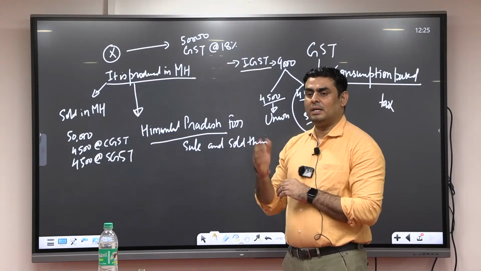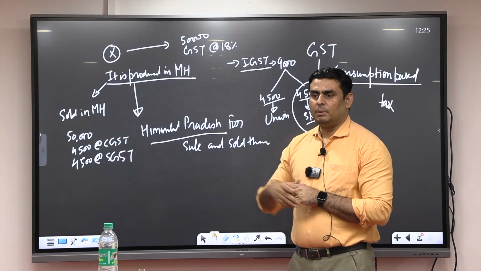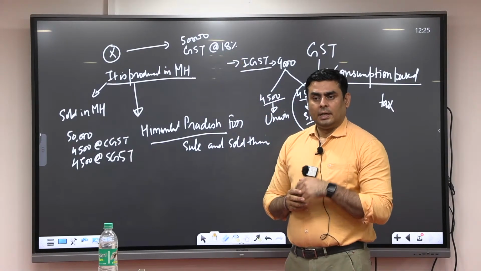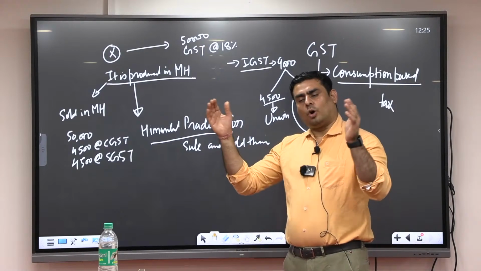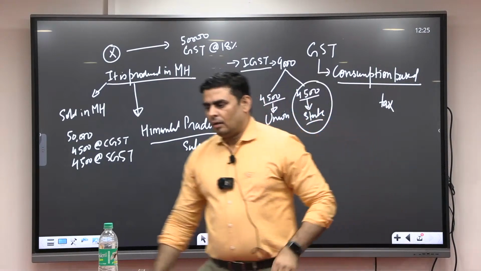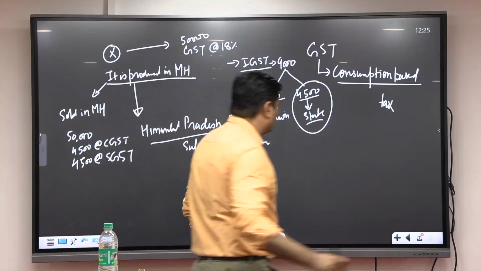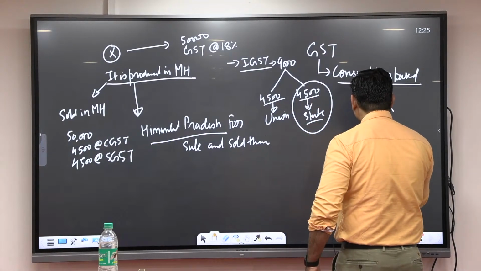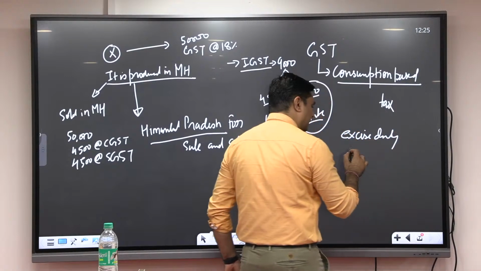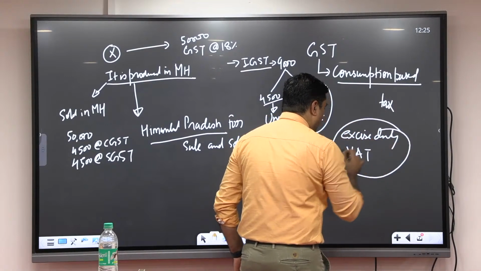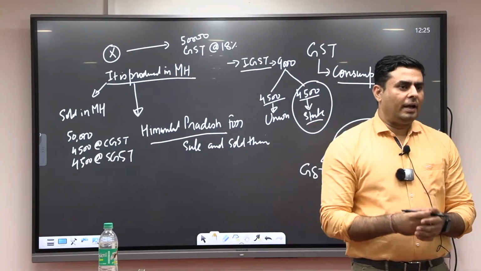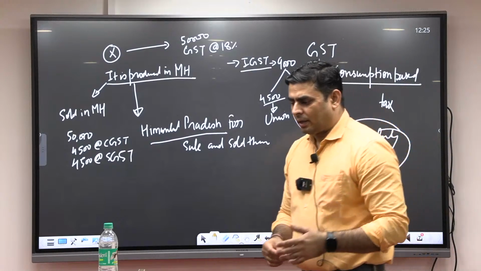Earlier, on the same item, tax might be around 24% because of the cascading effect. Now that the cascading effect is gone, the tax rate is 18%. Why is the cascading effect gone? Because all the taxes which were applied on different bases, for example, what I told you earlier, excise duty plus VAT, are now combined and known as a single tax, that is GST. So in this way, we have removed the cascading effect.